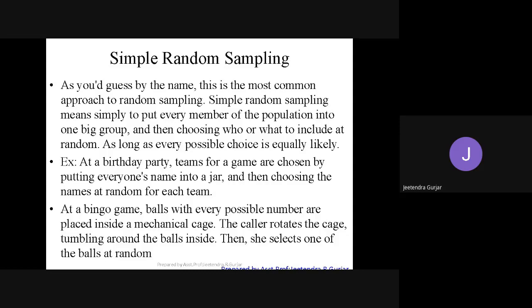Okay. The next example I have taken here is the bingo game. Here what we do? Yes, balls are there. Every possible number is placed inside a mechanical cage. So we have the collar rotator. The cage rotates and tumbles the balls inside. Then what do you do? You select one ball at random. So this is simple random sampling.